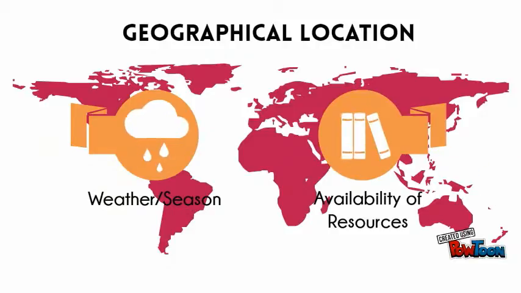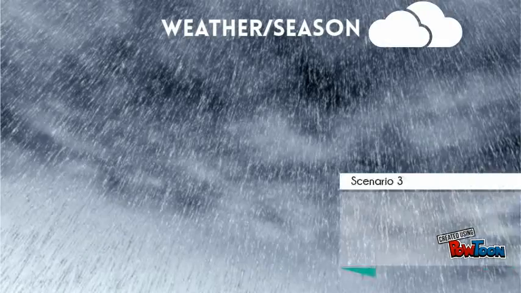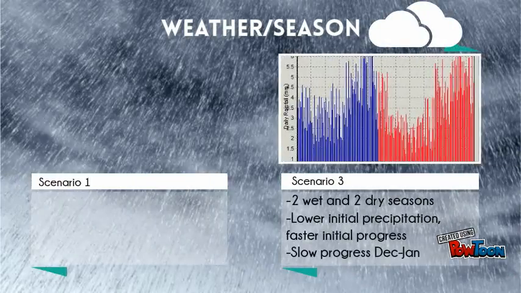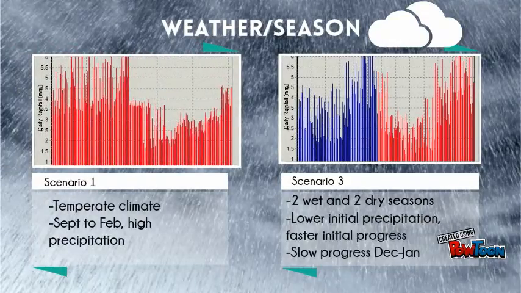Weather season. Due to the difference in geographical locations, Scenario 3 has 2 wet seasons and 2 dry seasons compared to Scenario 1, which has a temperate climate and the rainy season occurring at the end of the year. Since the project is starting on 1st September in both cases, the work in Scenario 3 is likely to proceed faster as the rainfall precipitation around that time is lower based on the forecast, before slowing down from December to February and picking up again until June, whereby the work should already be finished.